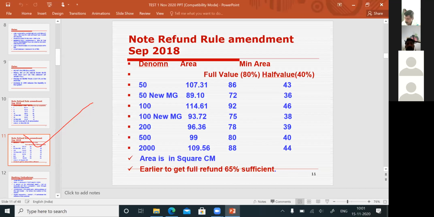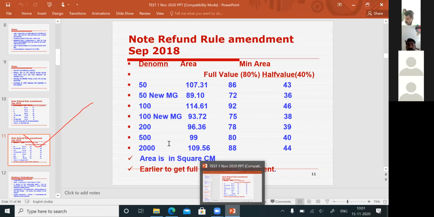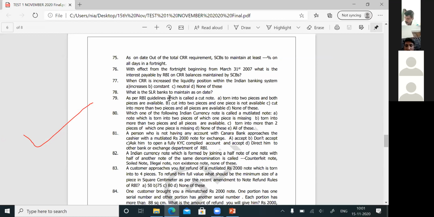Now let us go to the questions. See, now when you read the question, you will understand that. Now we are going to question number 79. As per RBI guidelines, which is called a cut note? Answer: torn into two pieces and both pieces are available. Cut into two pieces and one piece is not available. Cut into more than 2 pieces and all pieces are available.